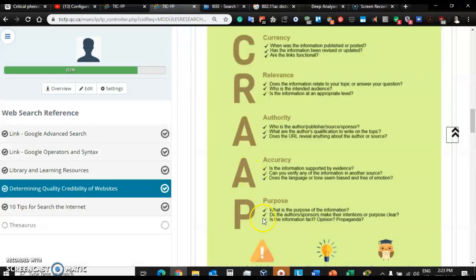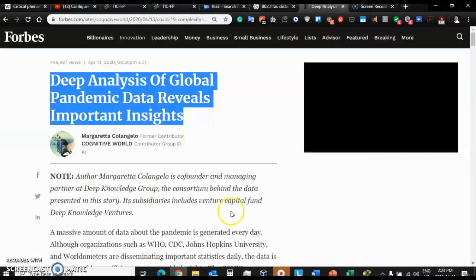So again, this particular article, we are doubtful now about their intentions and the purpose. Now, if it was coming from a medical journal, well, they have a completely different purpose. They're trying to get accurate and trustworthy information out there, but Forbes magazine, unfortunately, this goes under the term, some people call it clickbait.